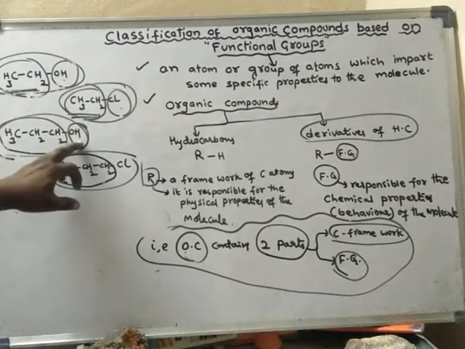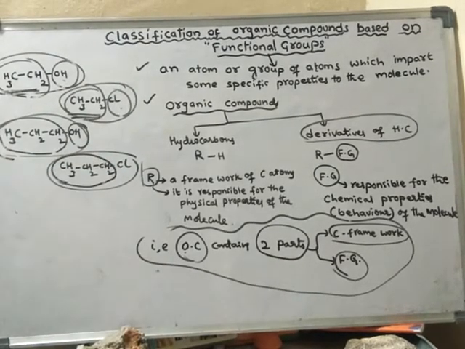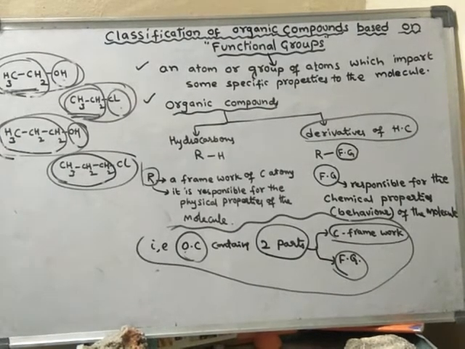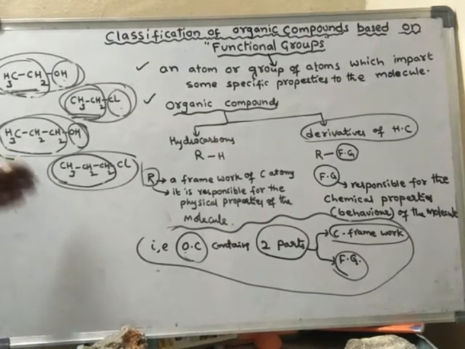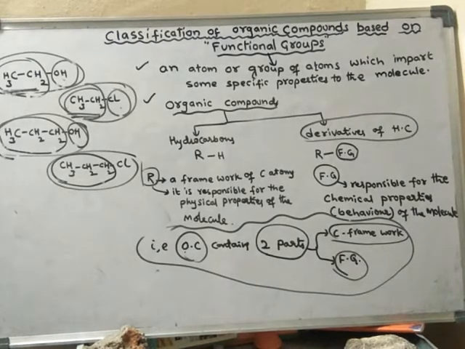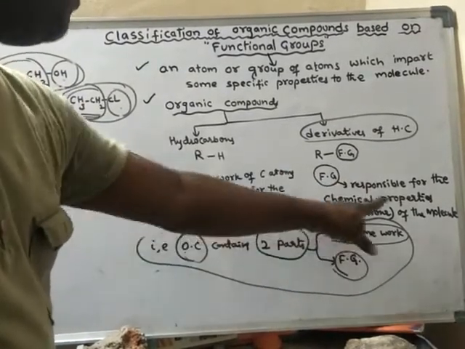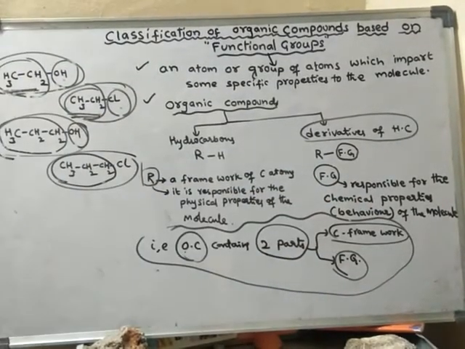Why? Because they differ in their functional groups. This compound and this compound possess different functional groups. Hence, they show different chemical properties. So that is the importance of the functional group. The functional group is responsible for the chemical properties of the molecule.